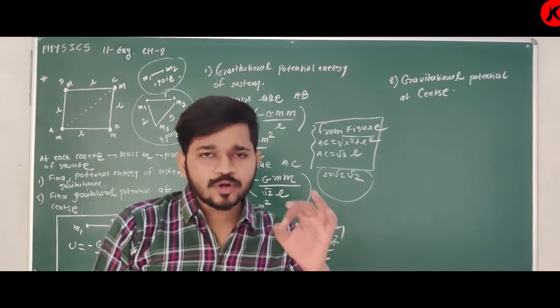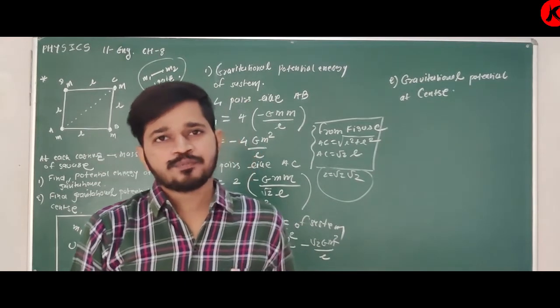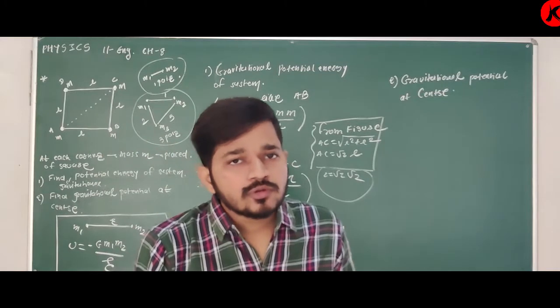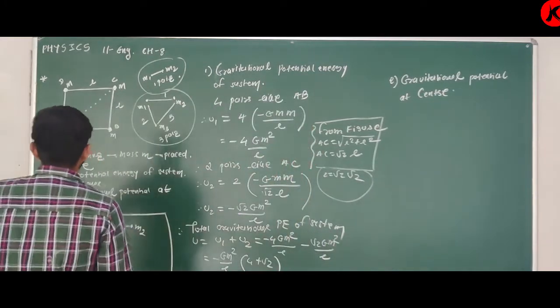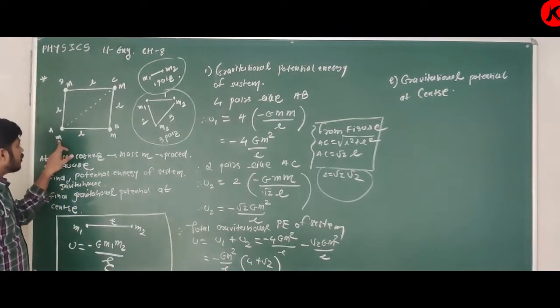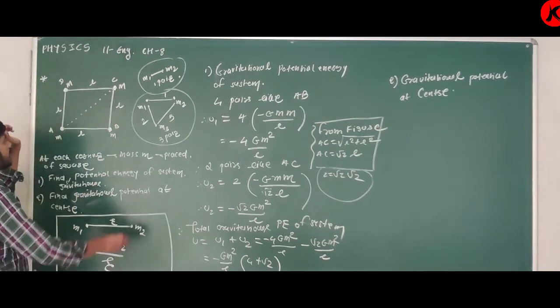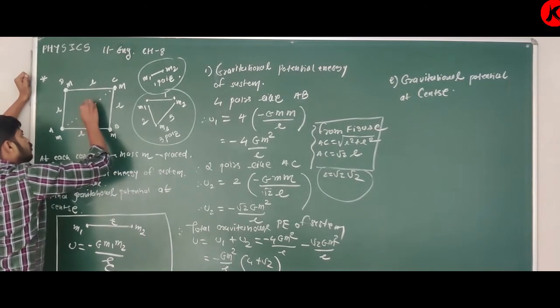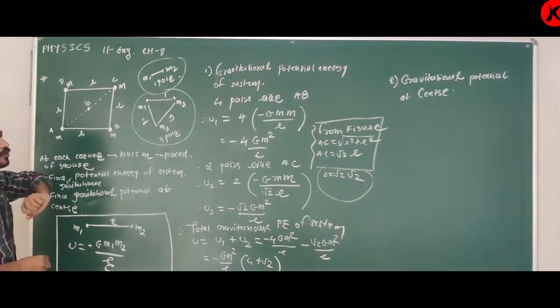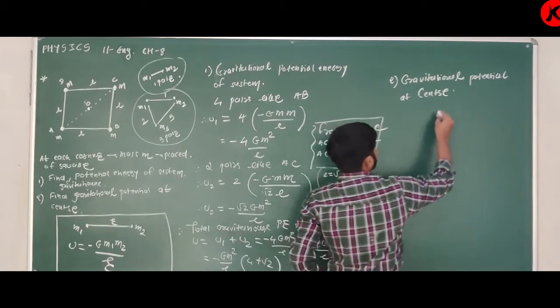Potential is produced due to mass. There are 4 masses, at A, B, C, and D. And you have to find potential at center, at point O.